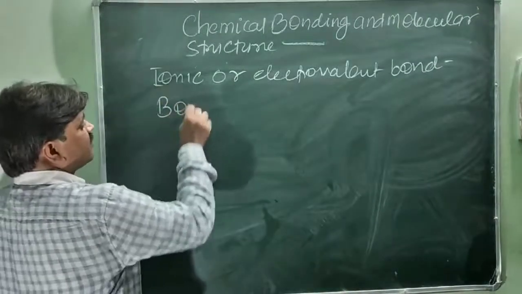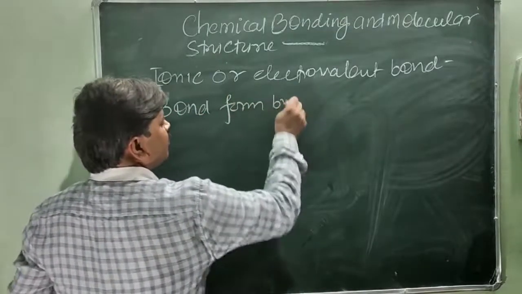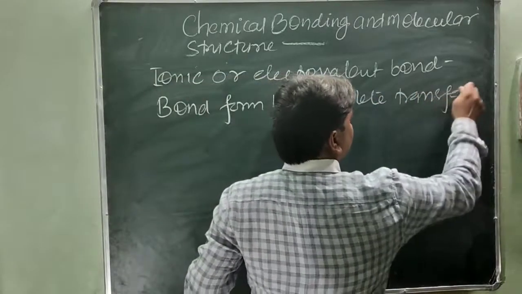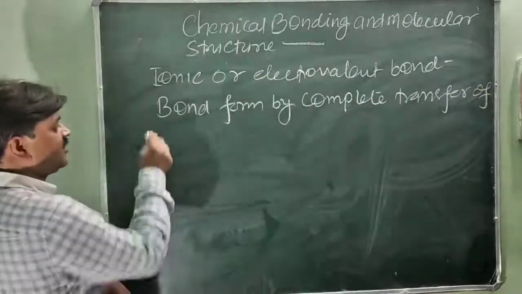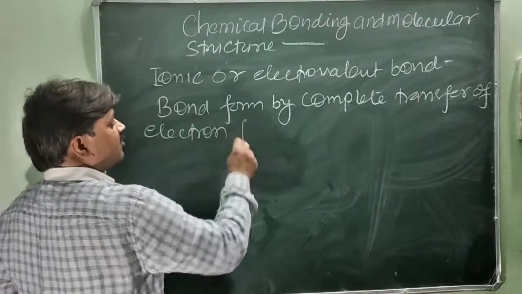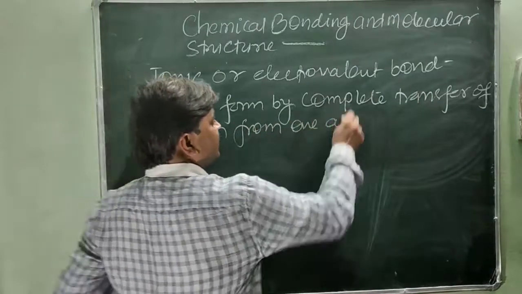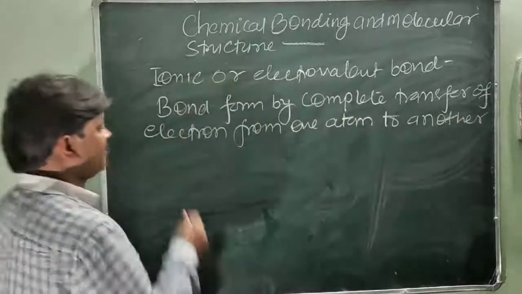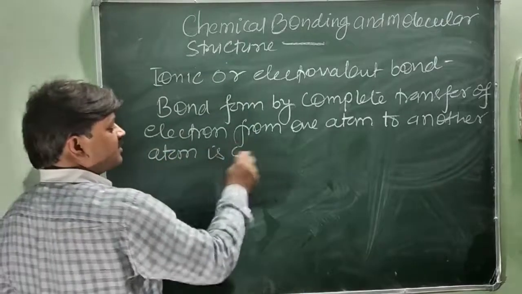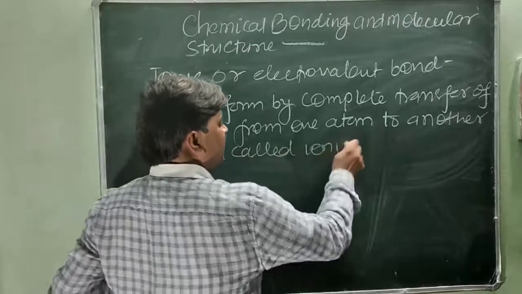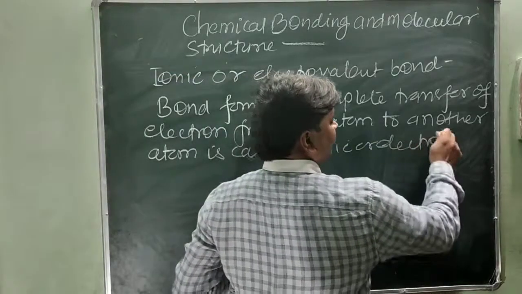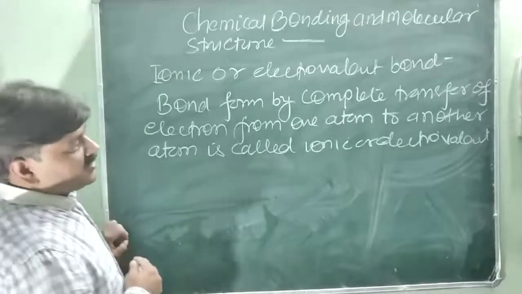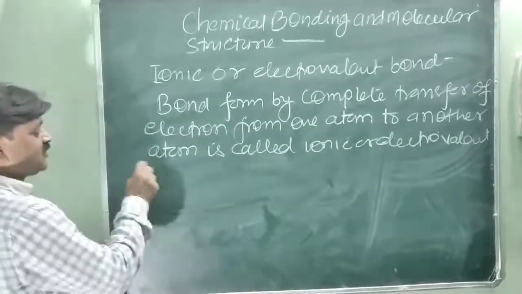A bond formed by complete transfer of electrons from one atom to another atom is called the ionic or electrovalent bond.